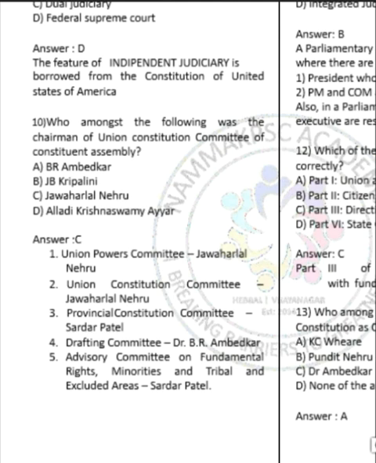Moving ahead to question number 10, it is asking who amongst the following was the chairman of the Union Constitution Committee. Correct answer is option C, Jawaharlal Nehru. Here I have given various leaders of the Constituent Assembly and the positions they held. These facts are also going to be important, so remember them as well.